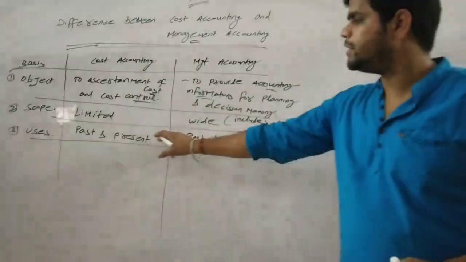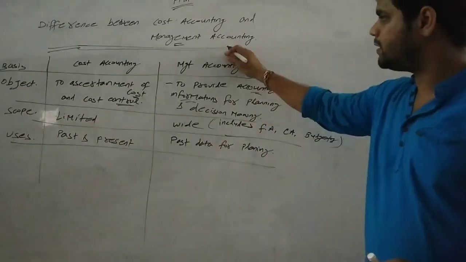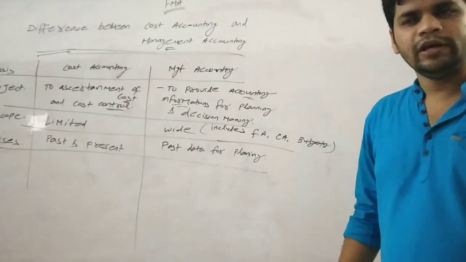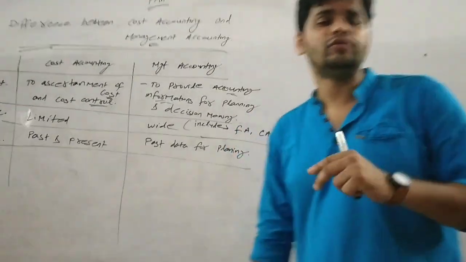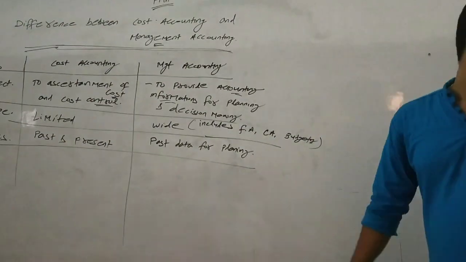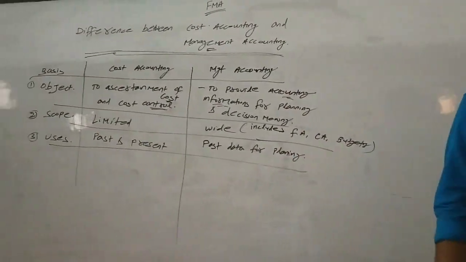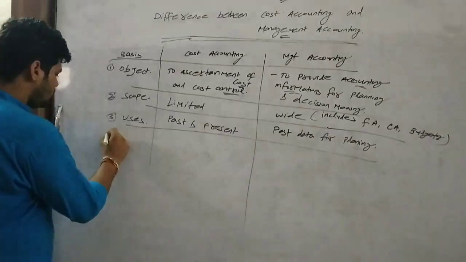The information related to past and present is used by cost accounting. But management accounting uses the data related to the past, and on the basis of that data, management accounting makes plans for the future. So management accounting uses past data.